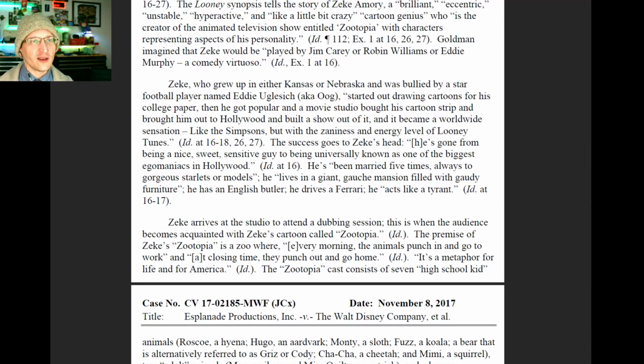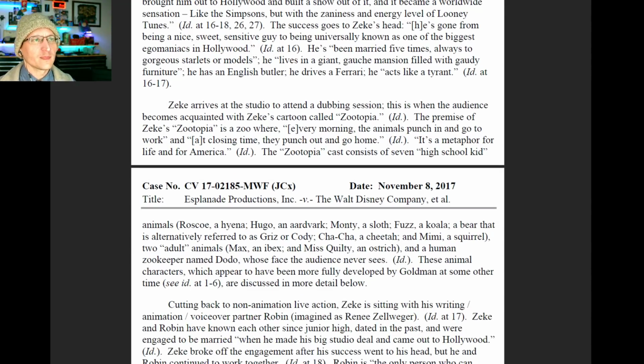Uglisich, who started out drawing cartoons for his college paper. He got popular, and a movie studio bought his cartoon strip and brought him out to Hollywood and built a show out of it, and it became a worldwide sensation like The Simpsons, but with the zaniness and energy level of Looney Tunes. The success goes to Zeke's head.